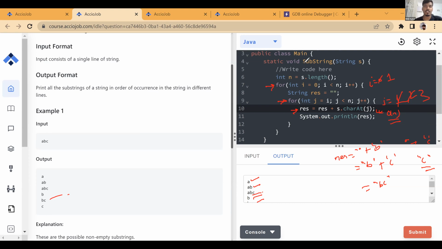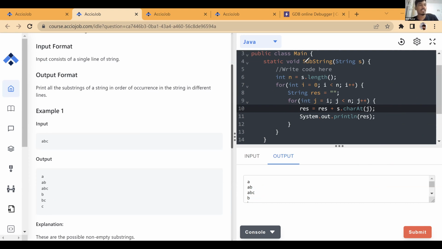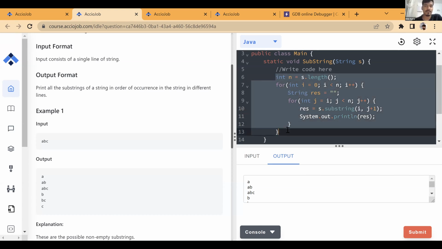Now, why do I always tell you to avoid string functions? Here you can miss this very easily. You see, oh, I need to find the substring and print it. So instead of doing the string concatenation, you just use the substring function and pass the indexes: starting index is i and ending index is j plus 1, because the end is not included. So you pass from i to j. Now tell me, what's the complexity of this thing?